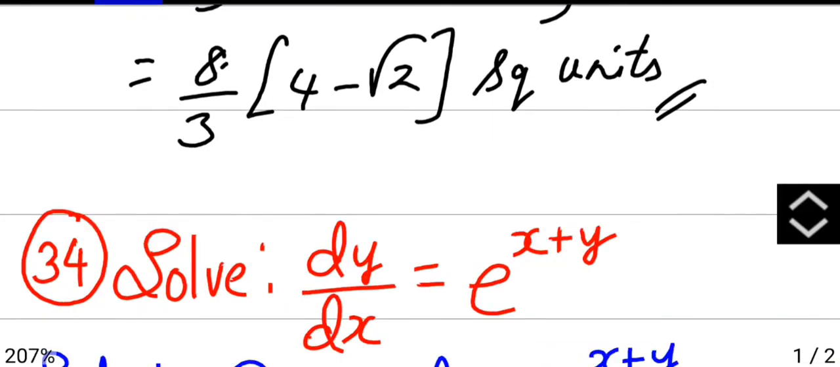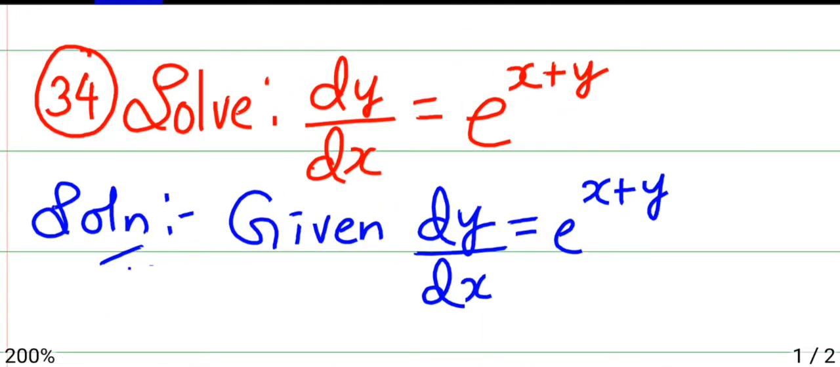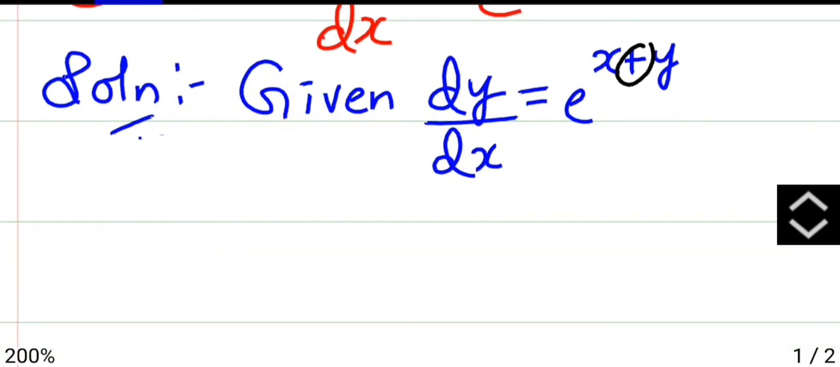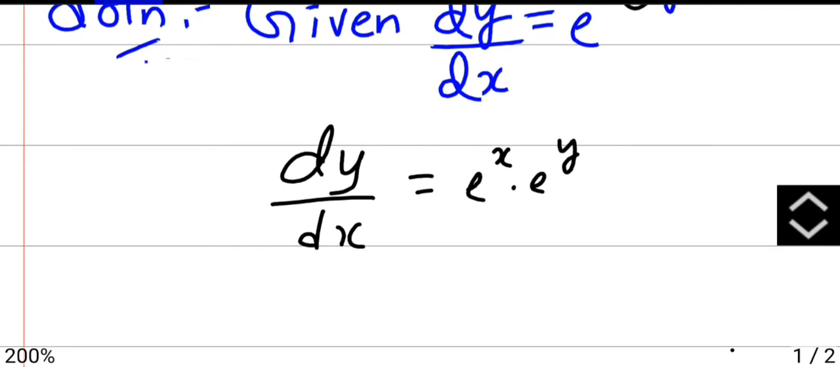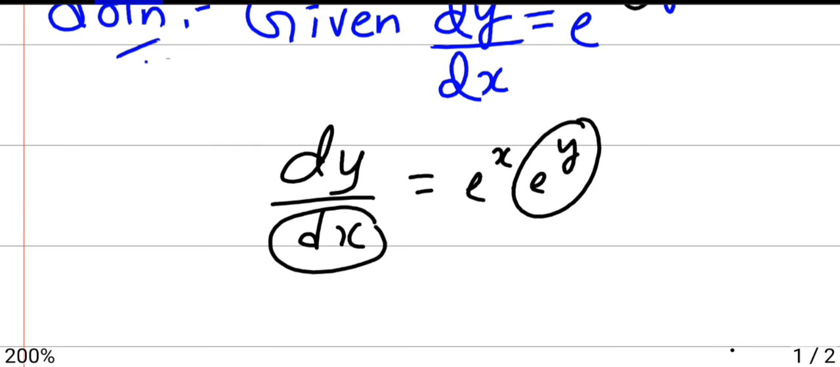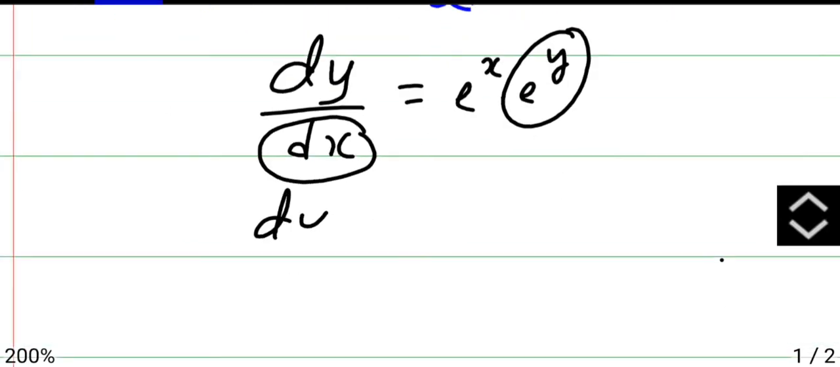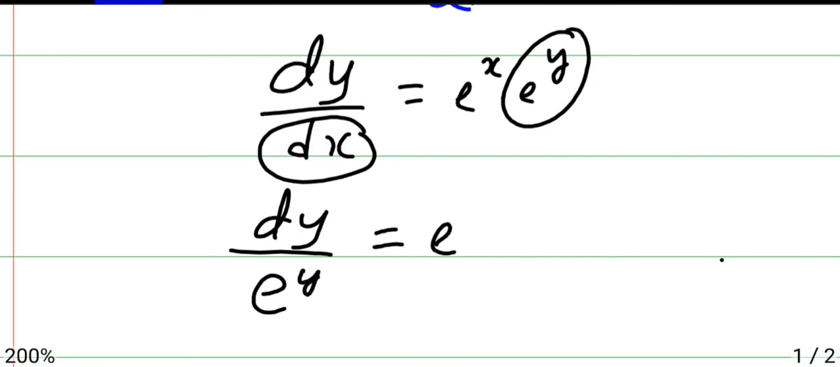So next, solve dy by dx equals e power x plus y. Now to solve this, I said whenever it is a power, whenever it is a binomial term, we should break the term. So here dy by dx can be written as e power x into e power y. Now separating variables, the variable separable method we are using here. So separate the variables, y you send here and x you send other side, so it becomes dy by e power y is e power x dx.